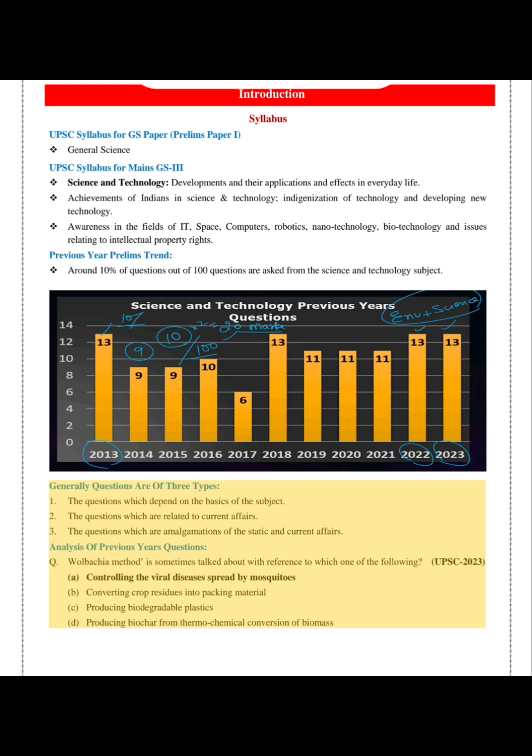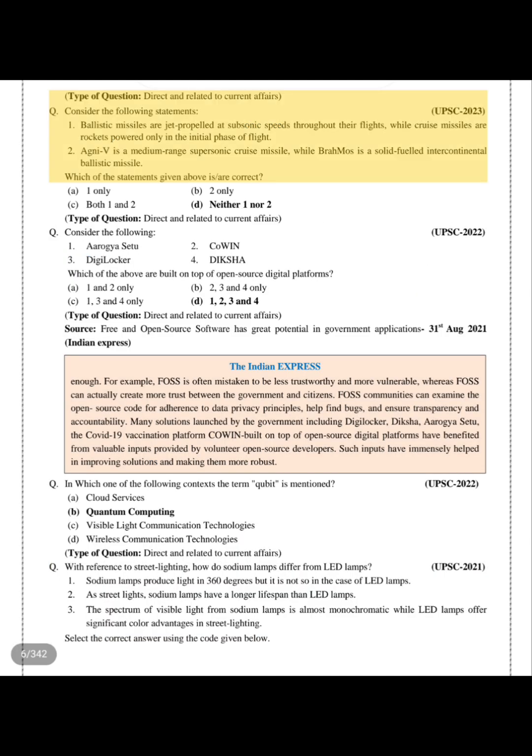Analysis of previous year's questions. Q. Wolbachia method is sometimes talked about with reference to which one of the following? UPSC 2023. A. Controlling the viral diseases spread by mosquitoes. B. Converting crop residues into packing material. C. Producing biodegradable plastics. D. Producing biochar from thermochemical conversion of biomass. Type of question: direct and related to current affairs.